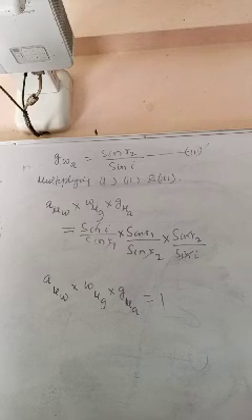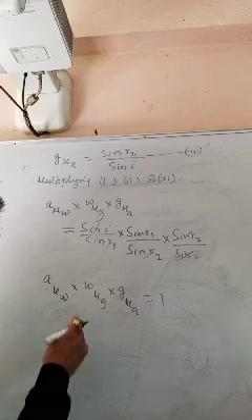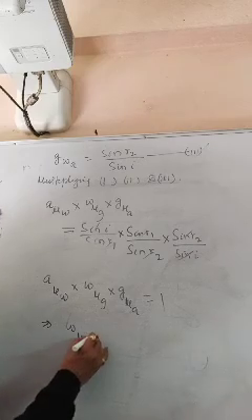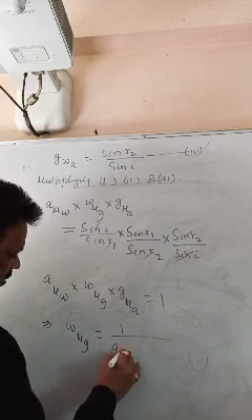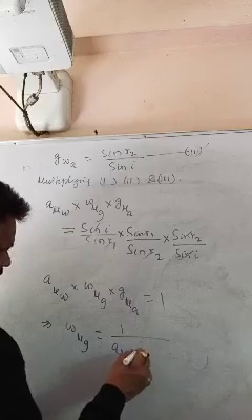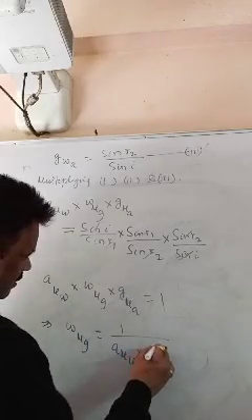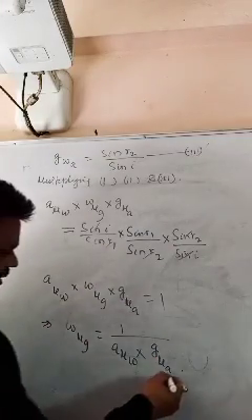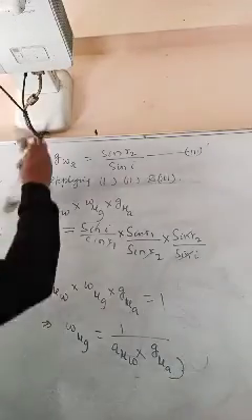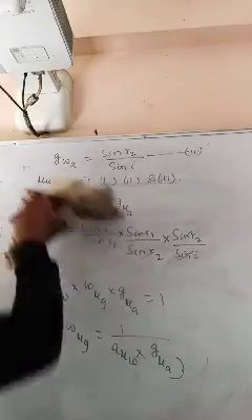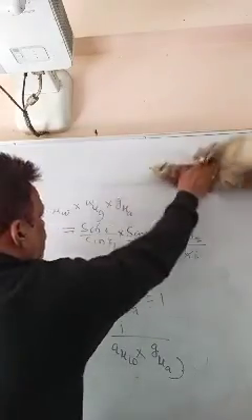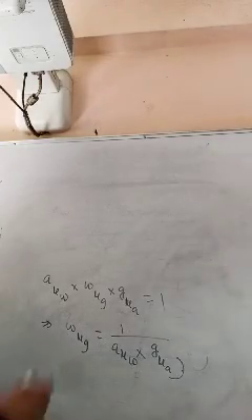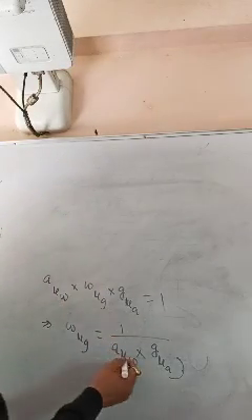Then if what is water to glass? Now 1 by air to water and glass to air. If you reverse it, what will you get? Then you will get air to water.